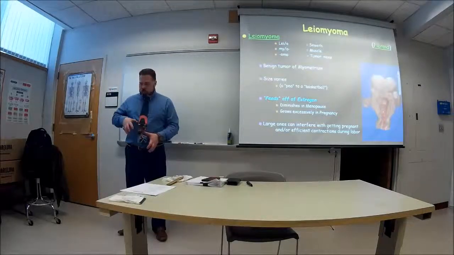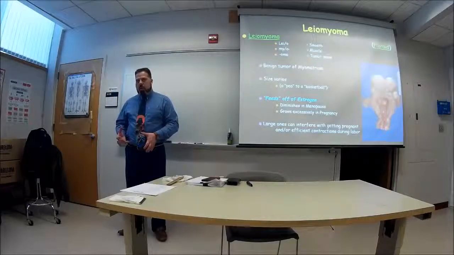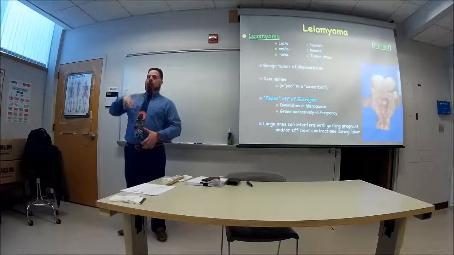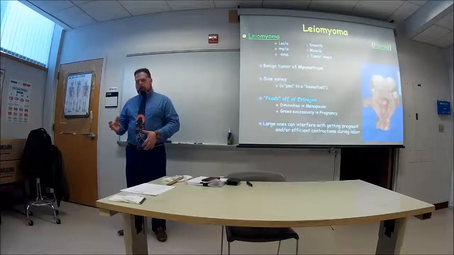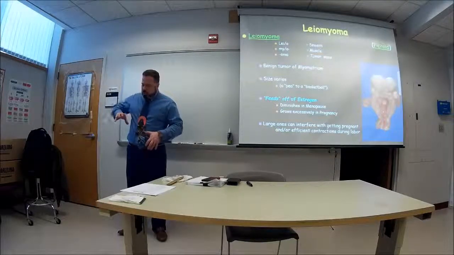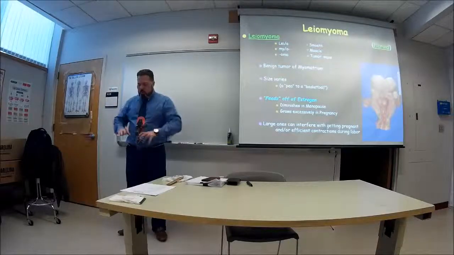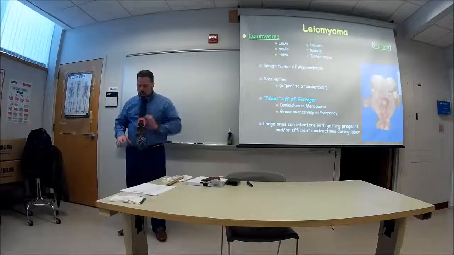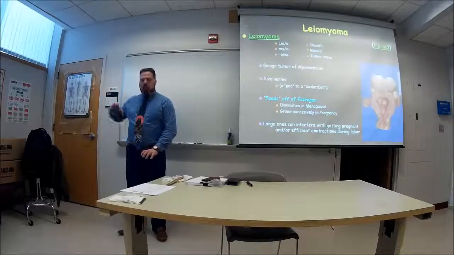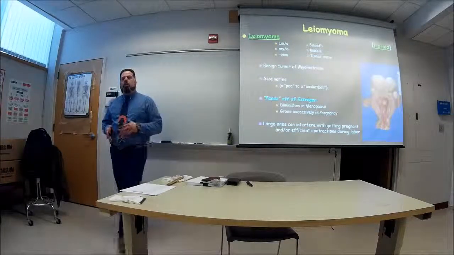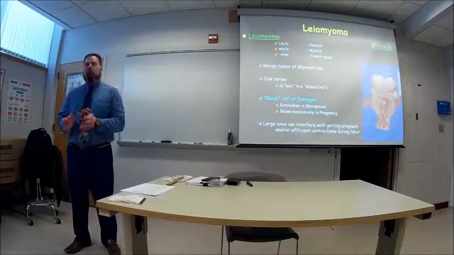But say there's a big tumor over here and a small one over here, and there's none on this side. What will happen is this will contract harder than this area. So you're not going to get this kind of unison. So you can get 50% here, 50% here. So it's not going to be able to push a baby out in an efficient way.